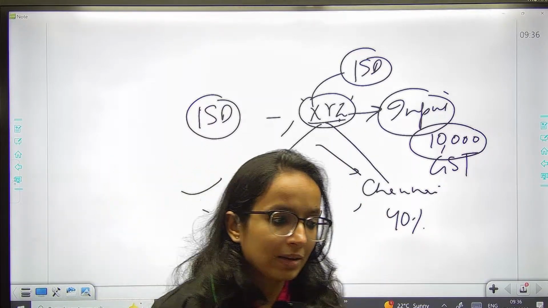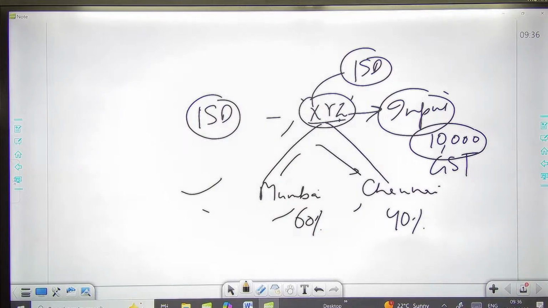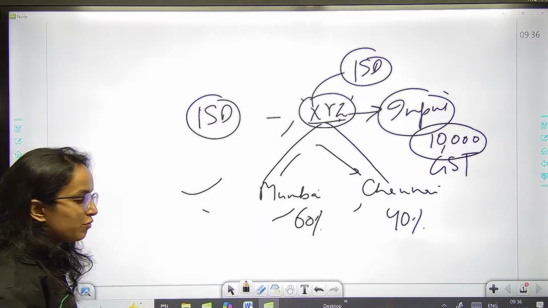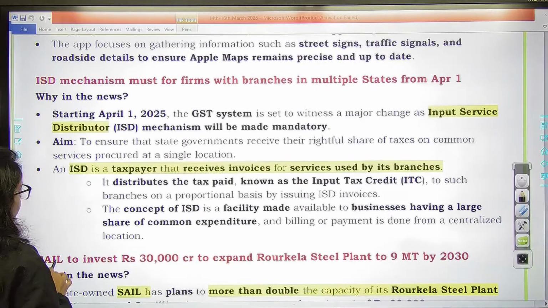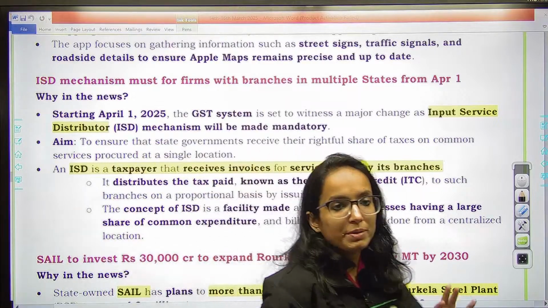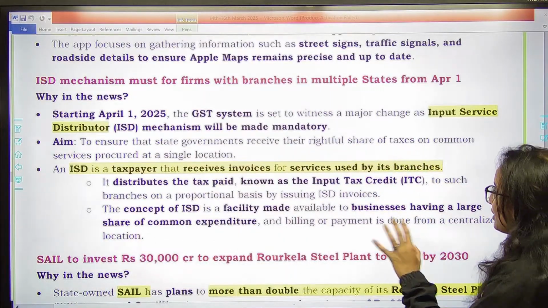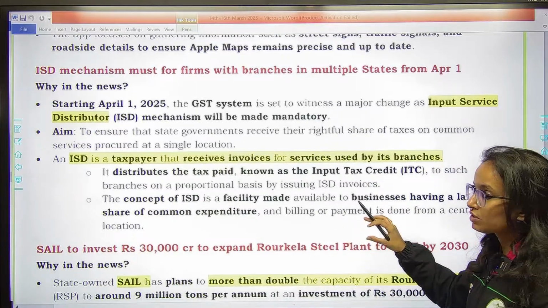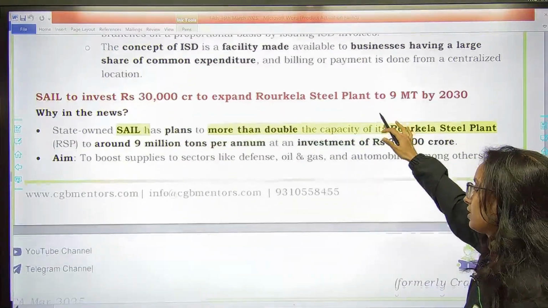I hope this is clear. Tell me everyone, yes or no? ISD. Clear, right? So this mechanism is called ISD, what we were discussing about. Now it would be mandatory. Since I have explained you, there is no need to go through these lines now. So 1st April 2025, it is going to be mandatory.